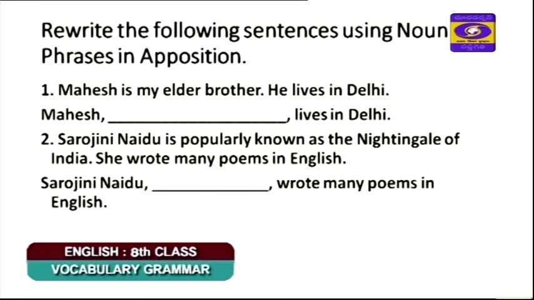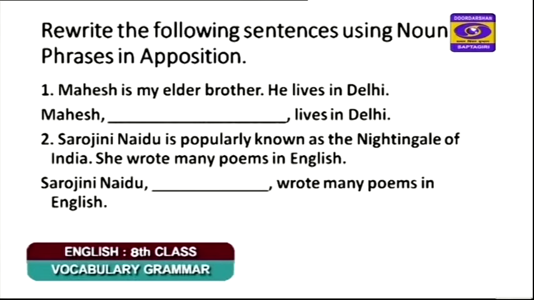So how do we write this? Sarojini Naidu. Which phrase can take the place of the blank? Come on, children, try. Is it popularly known or the Nightingale? Is it the correct way to present? The Nightingale of what? Nightingale of India.